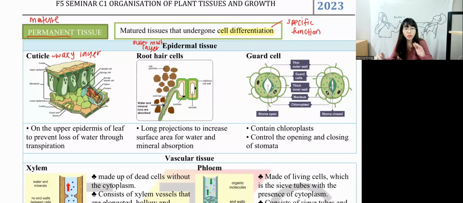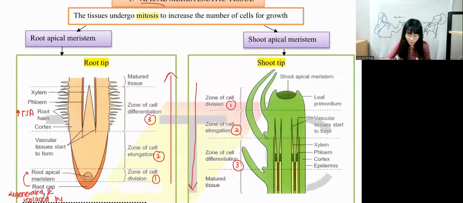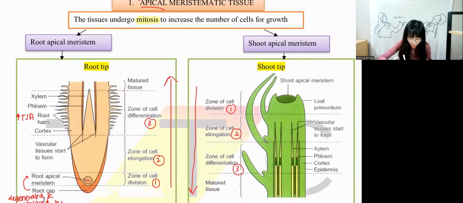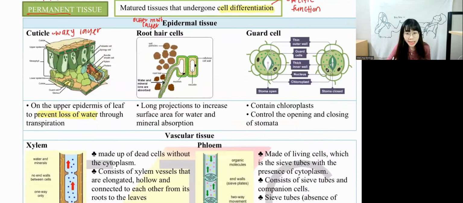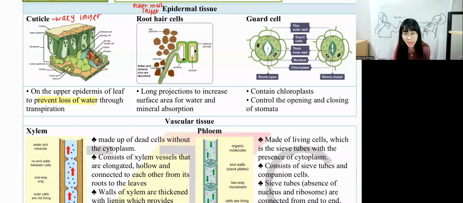This is the function of cuticle, to prevent loss of water through a process called transpiration. Transpiration means water loss process. Okay, we have root hair cell. What is a root hair cell? Root hair cell is the one that we see over here. Can you see the lines over here? Inside we have root hair cells. We have many root hair cells. The reason why we have many root hair cells and they are longer is because they want to increase surface area. When the surface area is larger, they can absorb more water and mineral.